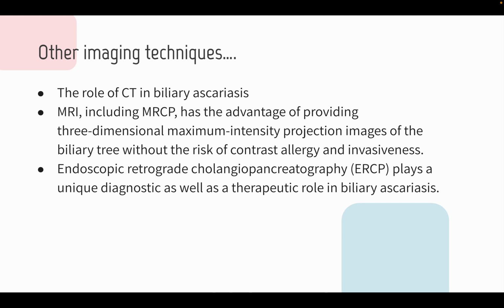ERCP plays a unique diagnostic as well as therapeutic role in biliary ascariasis. It is useful for direct visualization of worms at the papilla and also for radiographic demonstration of the worms in the biliary tract.